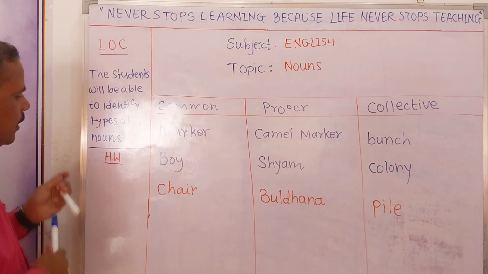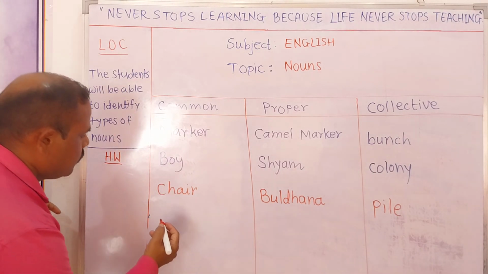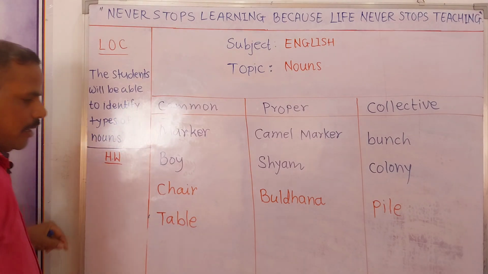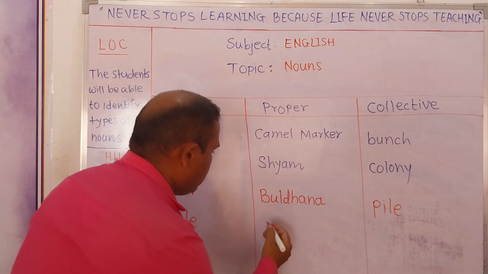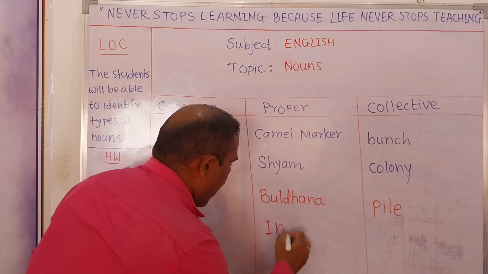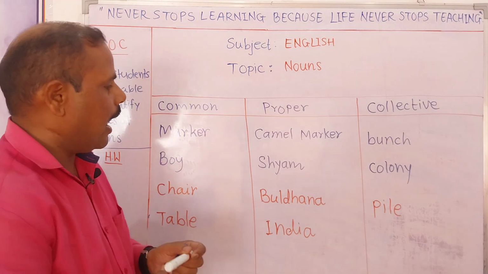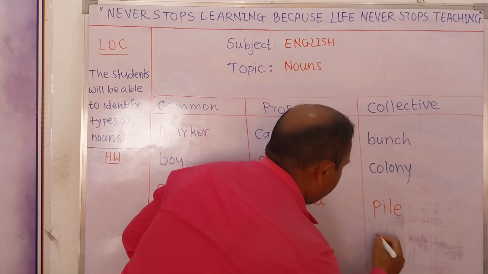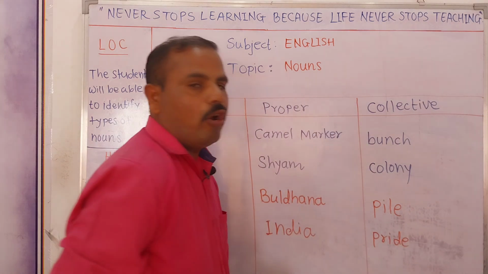One more example we can add over here, that is table, T-A-B-L-E, table. If I am writing another noun, for example India, I am talking about a specific country, right? So India. And here in collective noun I can say pride, we have already understood this example, pride of lions.